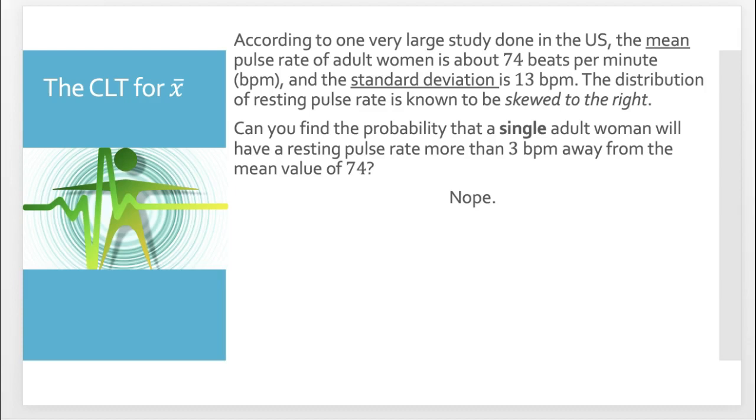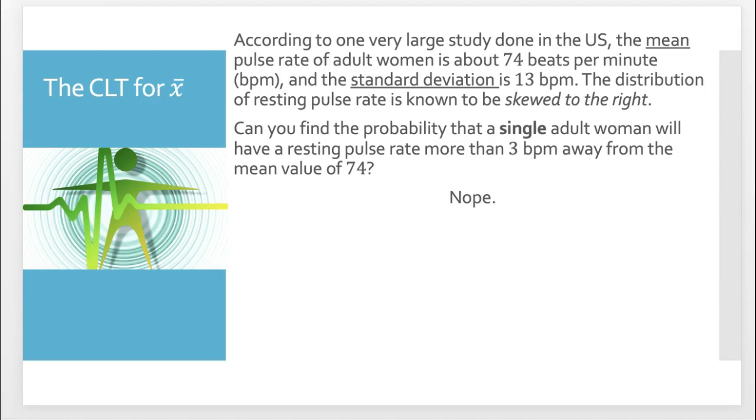And what the central limit theorem is saying here is that we don't even need to know the distribution. We don't even need to know it. I could put whatever I want here, as long as I know the mean and the standard deviation, I can find the approximate distribution.